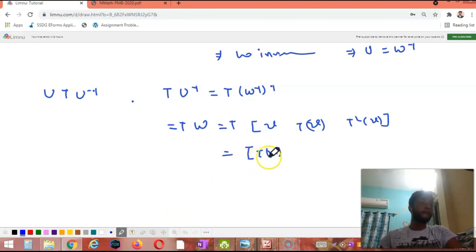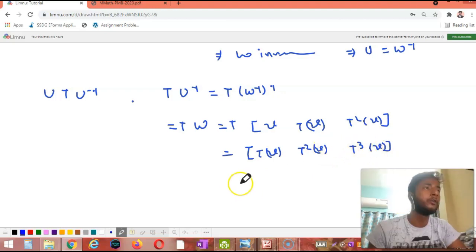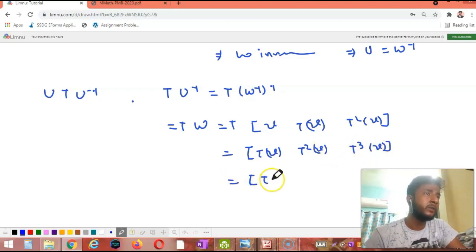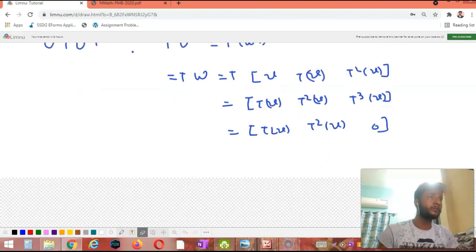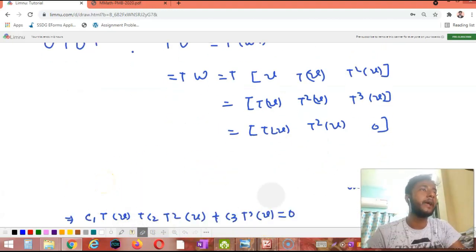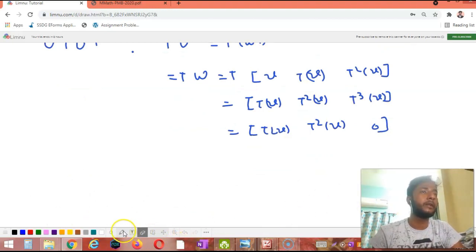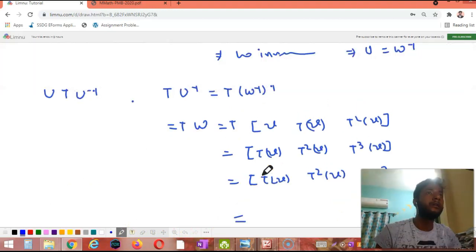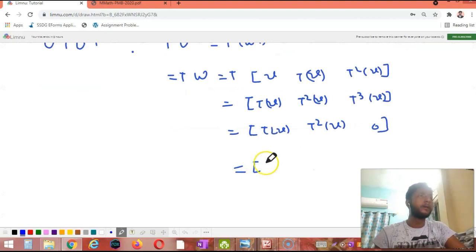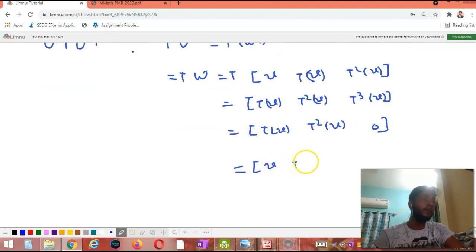TV, T square V, T cube V. Now what is T cube V? T cube V is 0, so this is nothing but TV, T square V, and 0. Now we are going to write this as, first of all, let me write W on the left side, that is V, TV and T square V.